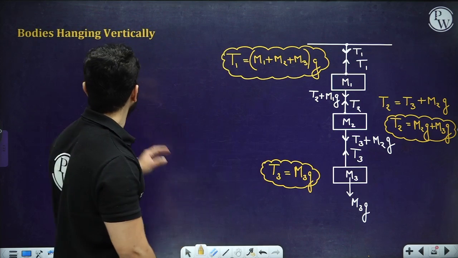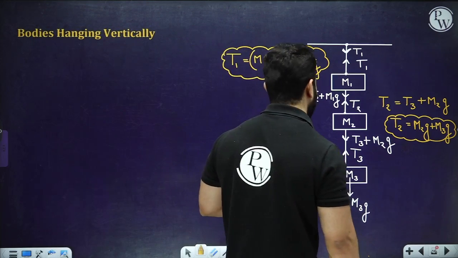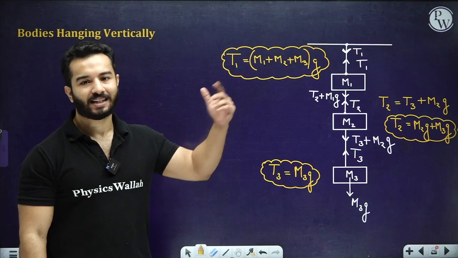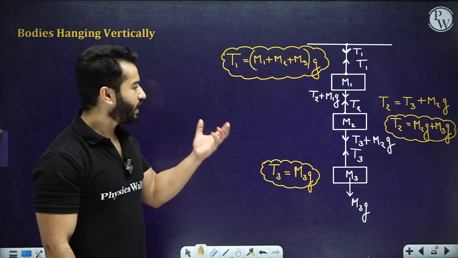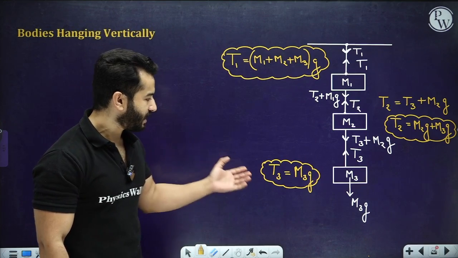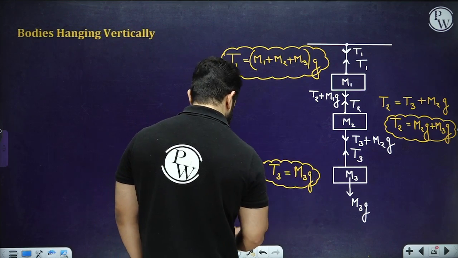Now after this, they were hanging vertically, there was no big difference. Now what happens, sometimes they accelerate this whole system, right? So if they do accelerate it, let's say that it is accelerating in upward direction, this is another case.